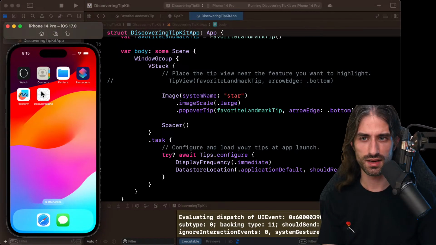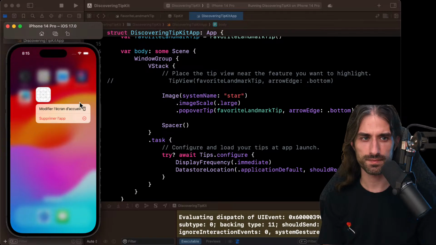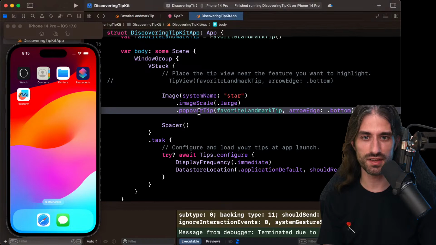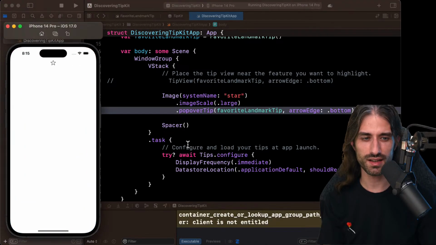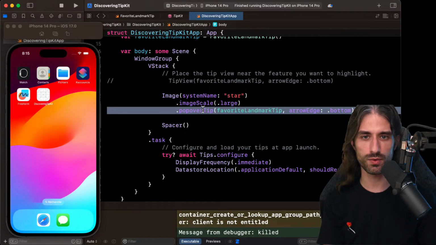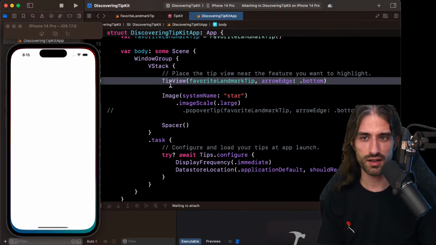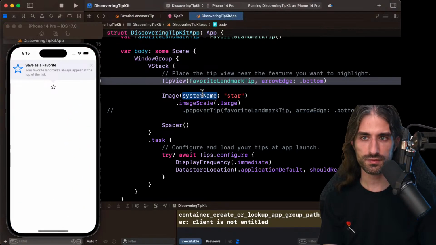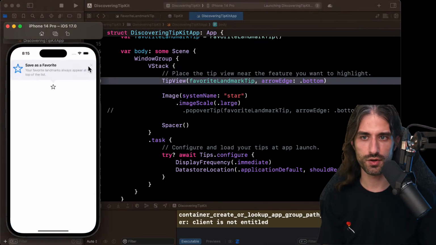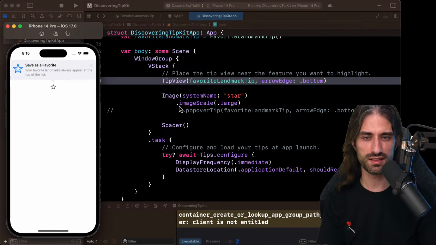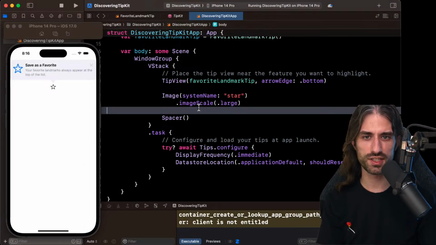So you know what? Let me try and remove the app from the simulator just to see, because it might also be that this code here is not working and it's hard to tell which. If it's not working, we will try and understand why later. But let's see. If I just have my tip view, okay, so it's working. And now that I've called should reset with true as its argument, you can see that it's appearing every time. Okay, so it's the popover tip that doesn't work as I expected.